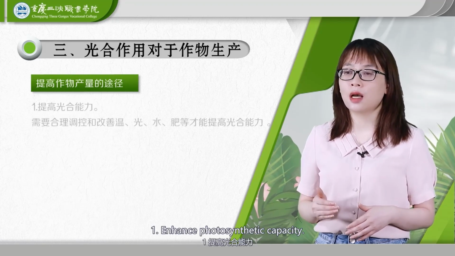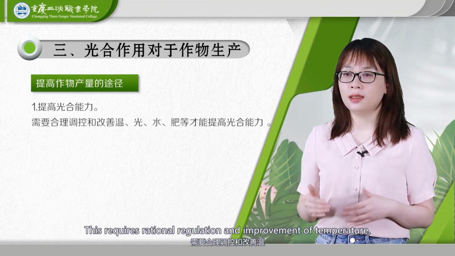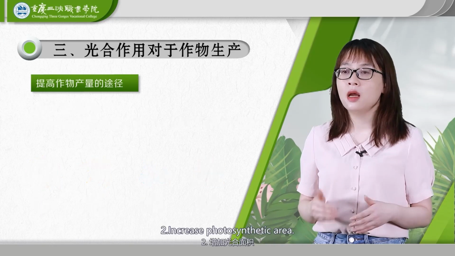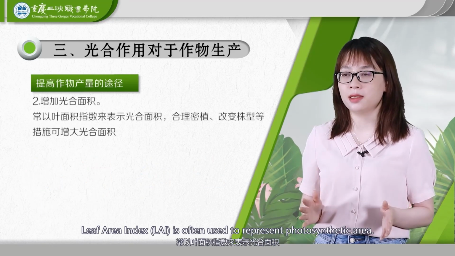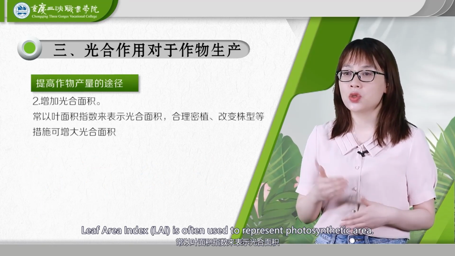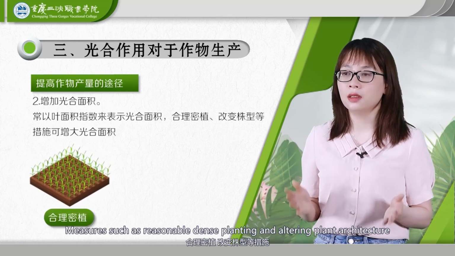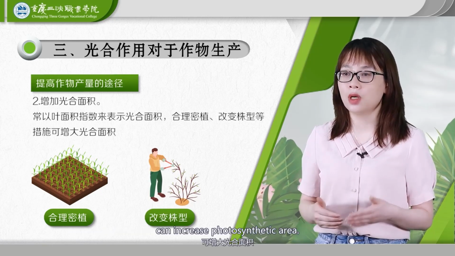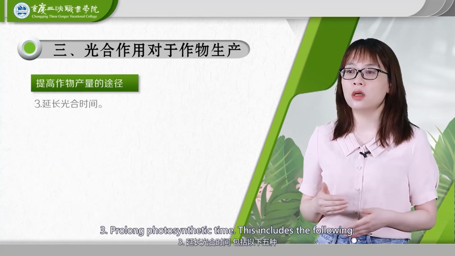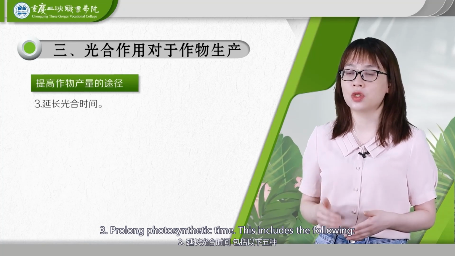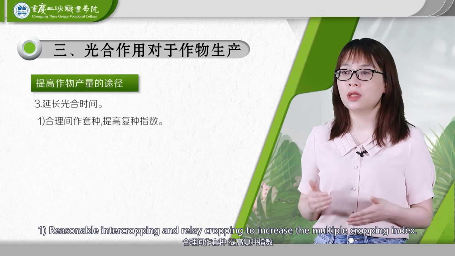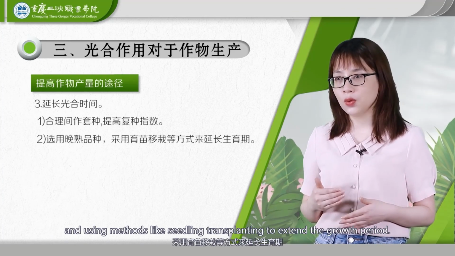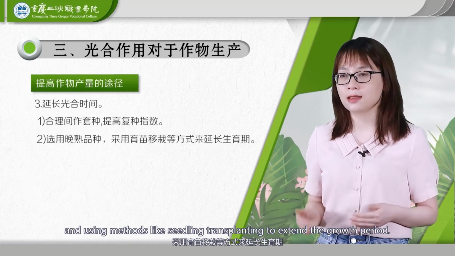1. Enhance photosynthetic capacity. This requires rational regulation and improvement of temperature, light, water, and fertilizer conditions. 2. Increase photosynthetic area. Leaf area index, LAI, is often used to represent photosynthetic area. Measures such as reasonable dense planting and altering plant architecture can increase photosynthetic area. 3. Prolong photosynthetic time. This includes the following. 1. Reasonable intercropping and relay cropping to increase the multiple cropping index. 2. Selecting late maturing varieties and using methods like seedling transplanting to extend the growth period.